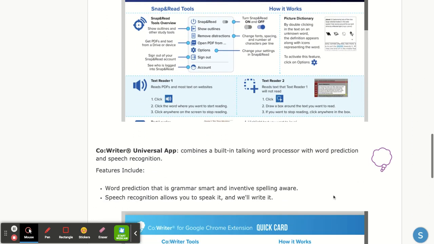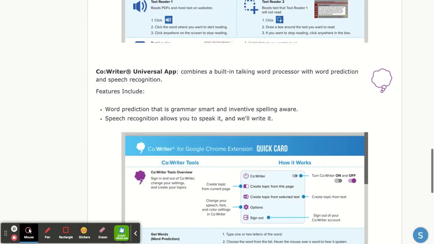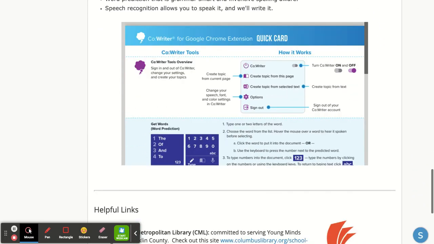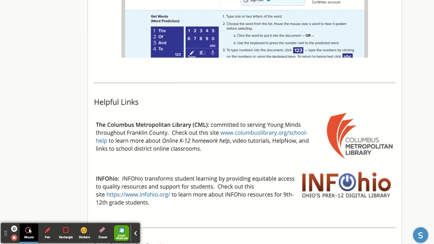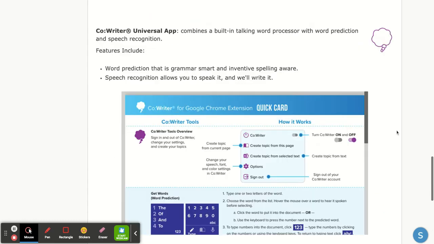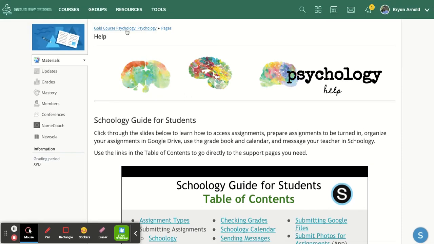Other resources and supports are down at the bottom with some add-ons with text to read apps, other writing tools and processing that will help with speed and writing what you need, and then other resources for doing research and things like that through the libraries and Info Ohio, which is a database that we have through Dublin City Schools.